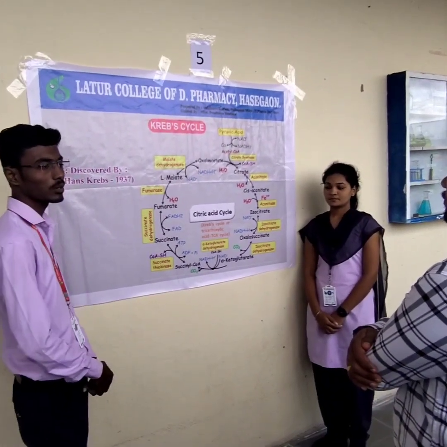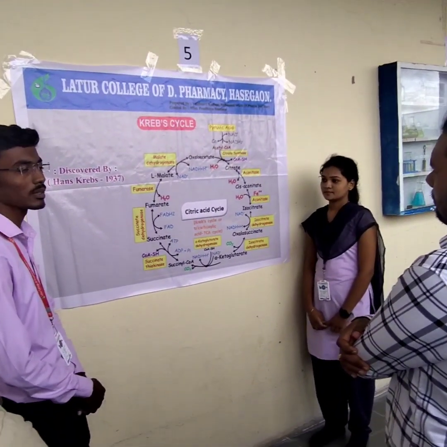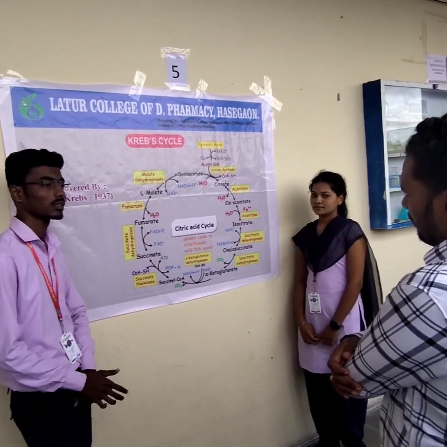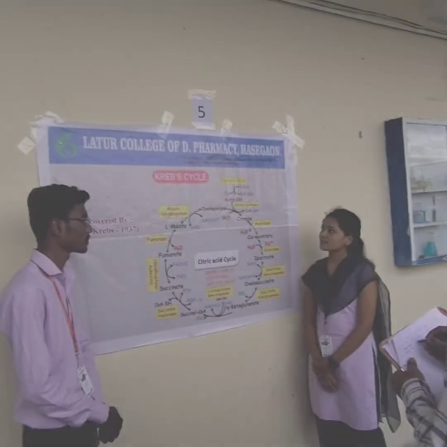Today my topic is the Krebs cycle. The Krebs cycle was discovered by Hans Krebs in 1937. The oxidation process in which a series of reactions occurs is known as the citric acid cycle.